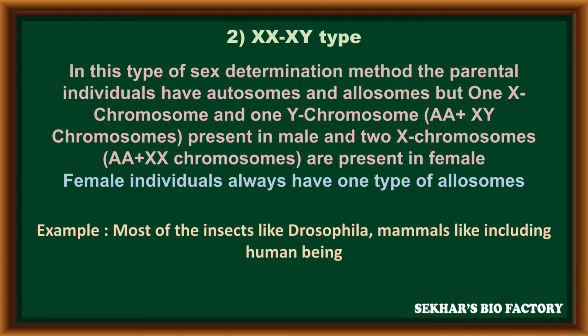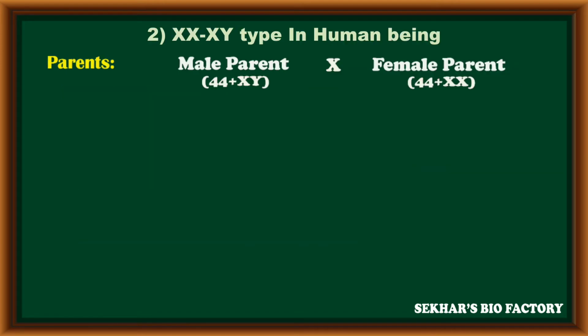Examples for the XX-XY type method: most insects like Drosophila and the majority of mammals, including human beings, have XX-XY type sex determination. In human beings, the total number of chromosomes is 46 in a diploid nucleus. The male parent has 44 autosomes, one X and one Y allosome. But the female parent has 44 autosomes and two X chromosomes in its nucleus.